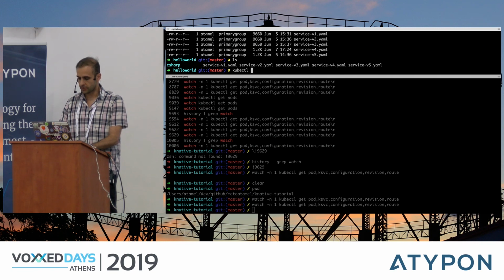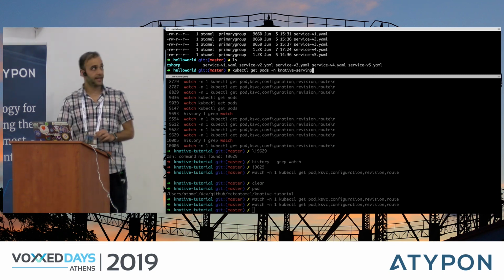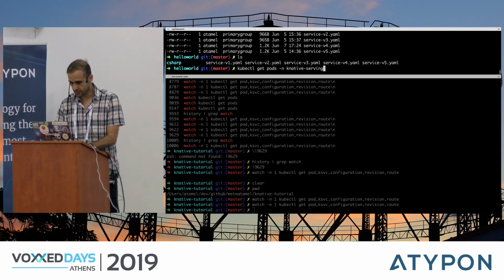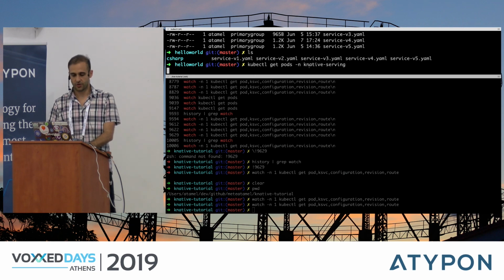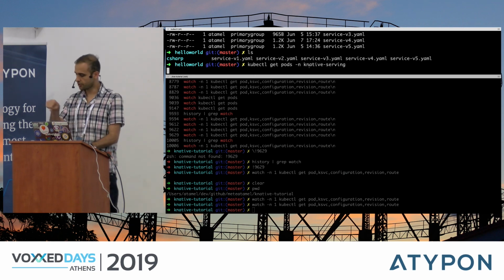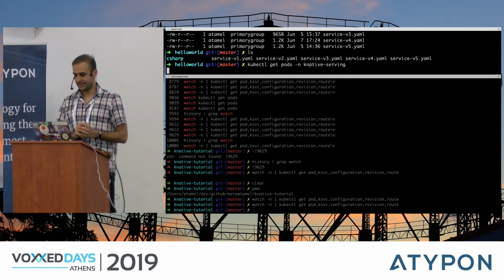So what I want to do is kubectl get pods. And in Knative, everything gets installed under separate namespaces. So I'm checking the pods under Knative Serving and making sure that they're running. And I'm connected through my phone, so hopefully things will work. We'll see. All right.